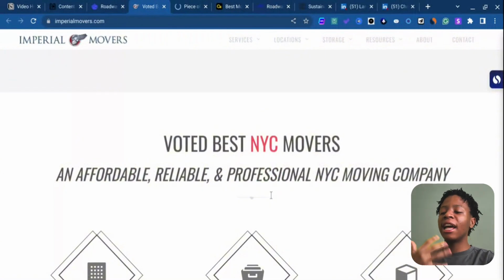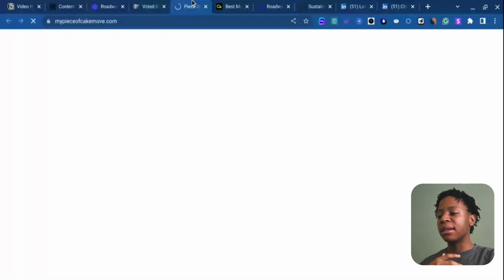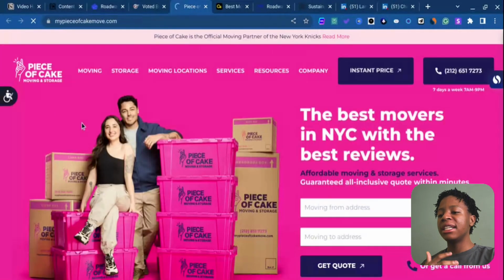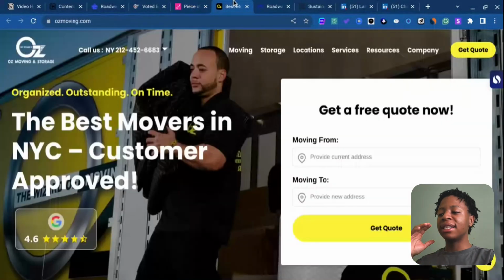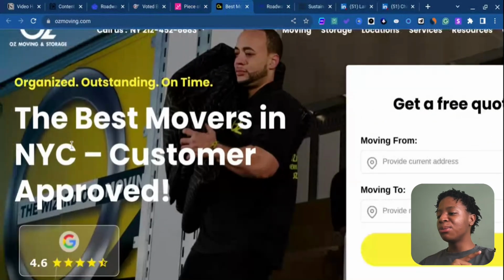Like, they continuously emphasize on New York, right? And another example of this is Piece of Cake Moving. As you can see, the best movers within New York with the best reviews, right? And finally, another example of this to basically show you my statement of what it is that I'm trying to show you. For Aussie movers, the best movers in New York, customer proof.